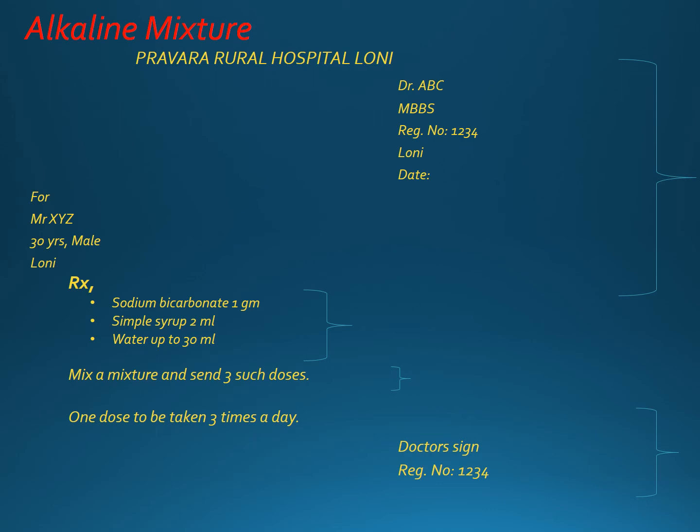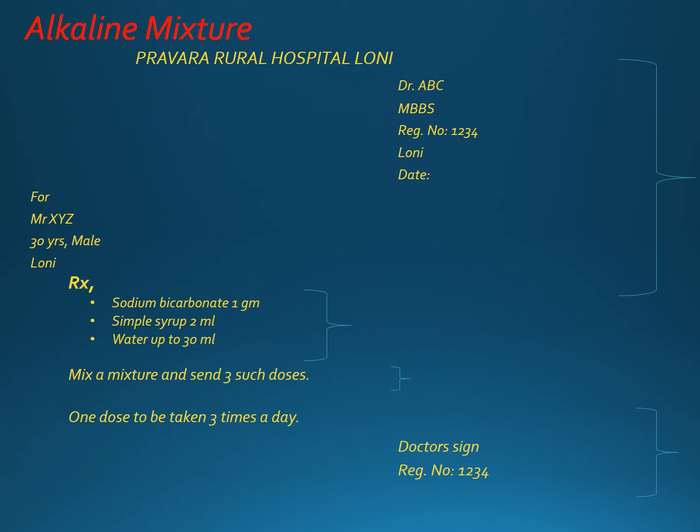First was the superscription, then inscription, and then subscription. The subscription will have the instructions to the pharmacist. What are the instructions to the pharmacist? Mix a mixture and send such 3 doses. That is, mix all these components, make a mixture, and then send such 3 doses to the patient. One dose to be taken 3 times a day.